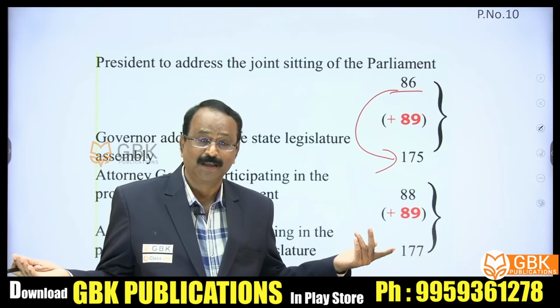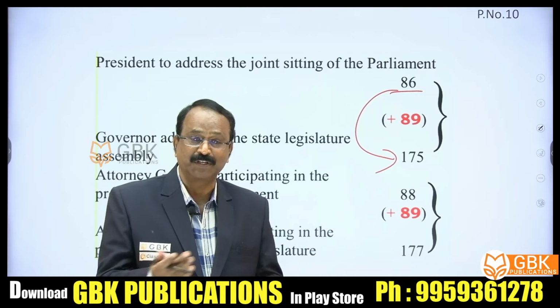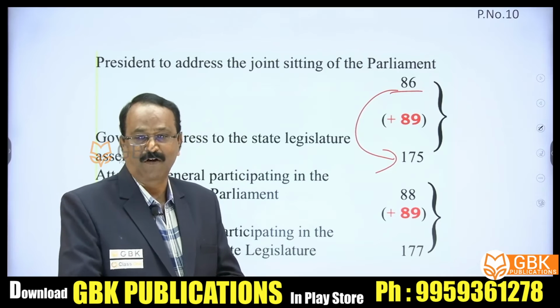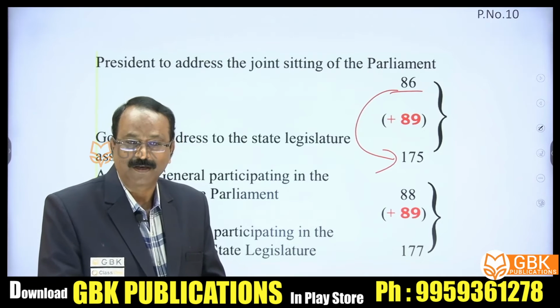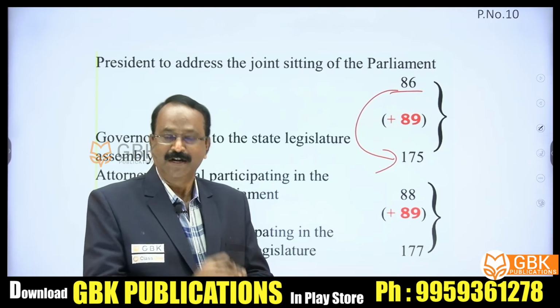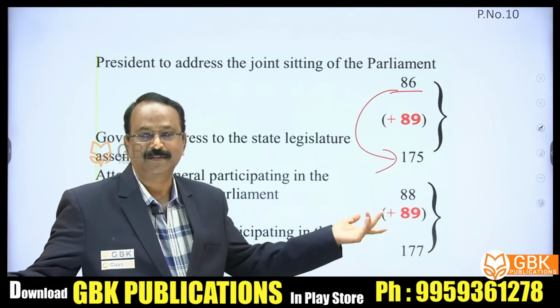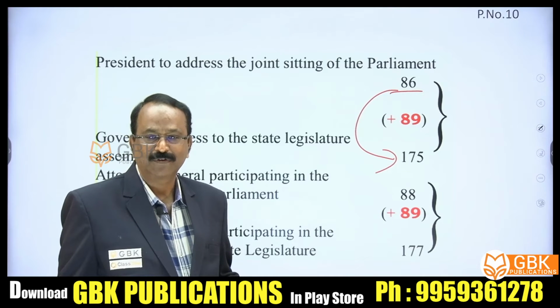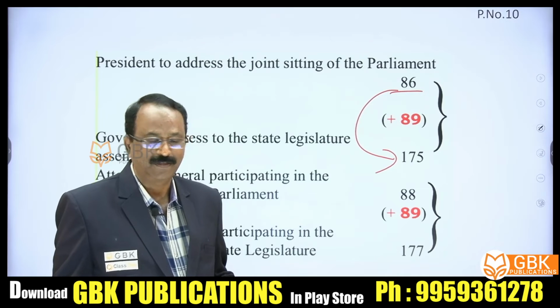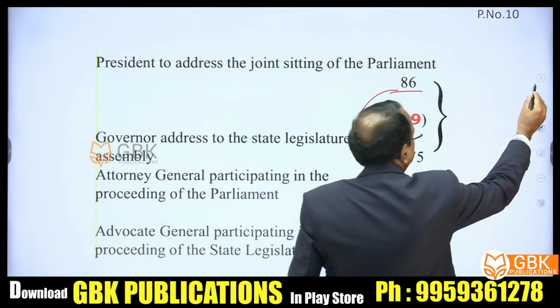A very important aspect: the Attorney General and Advocate General participating in the proceedings of the houses, not being members. Content wise it is important, article wise it is also important. So 88 plus 89 is equal to 177. Easy. Let us see some more examples.